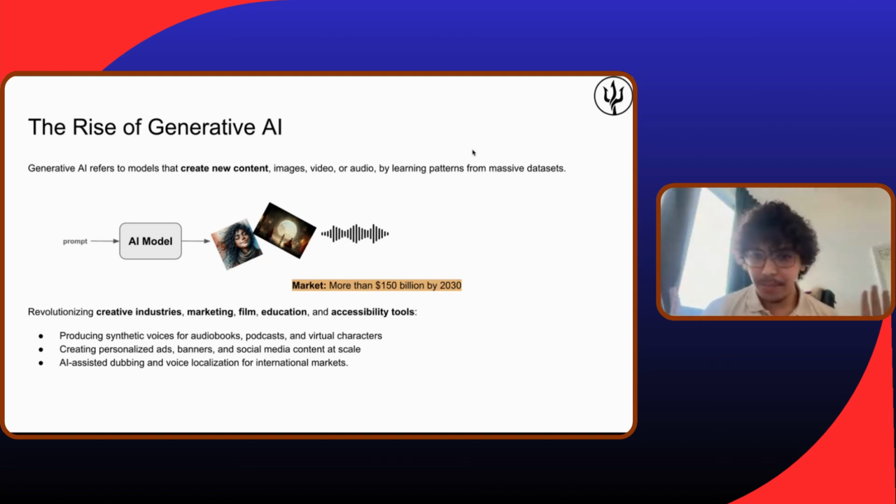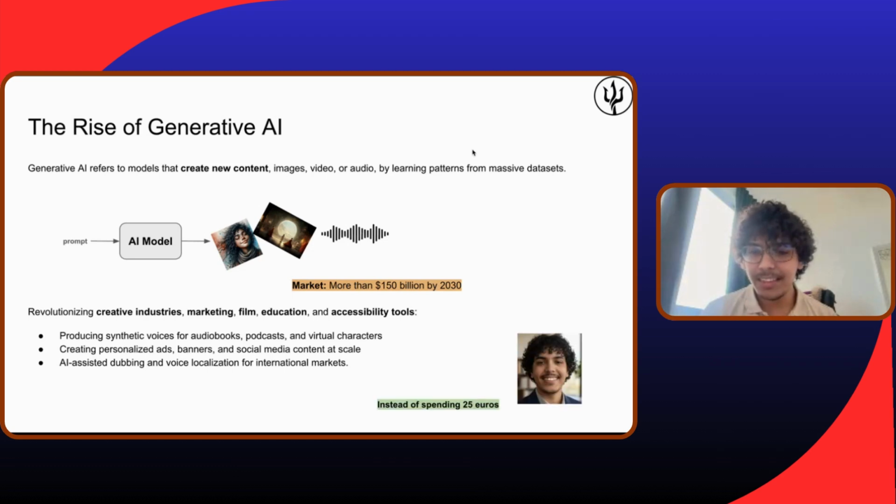But the problem, like, just as a real example, my picture in LinkedIn: instead of spending 25 euros so that I can get a professional one, I just use Gemini, Banana, and then just prompt it to get a better profile picture. So that's also good. And you can use it for that.